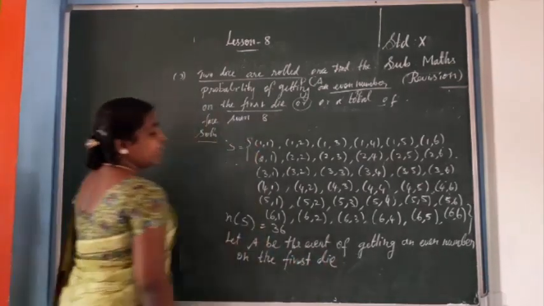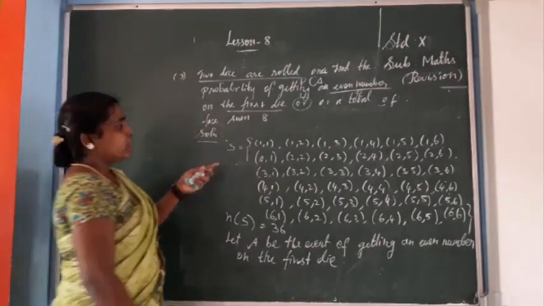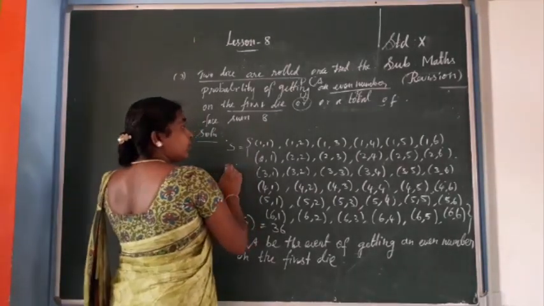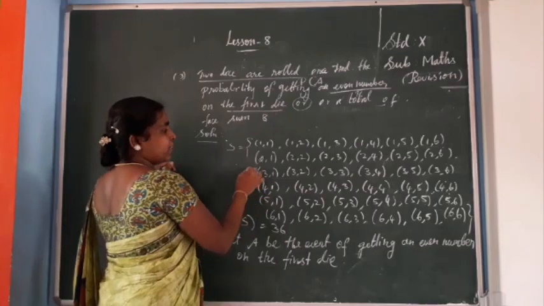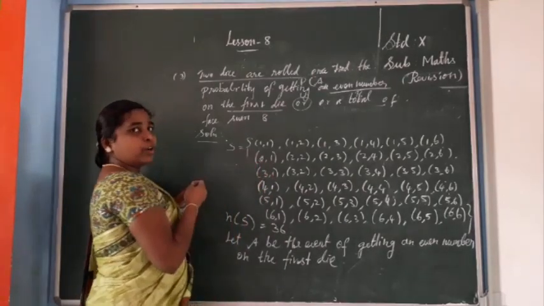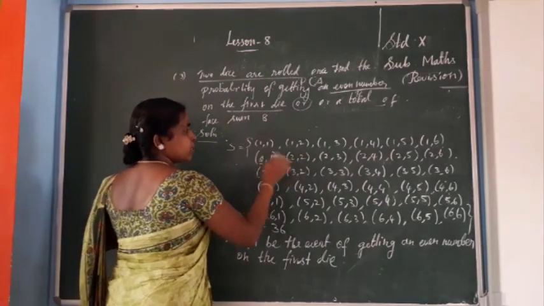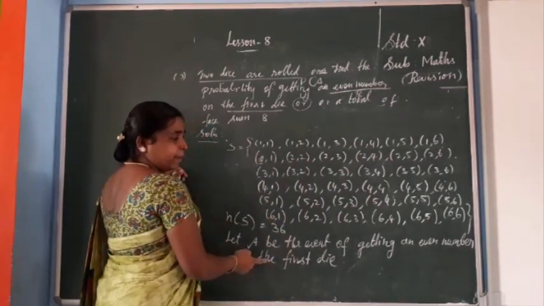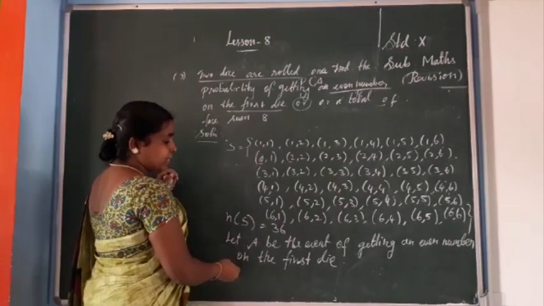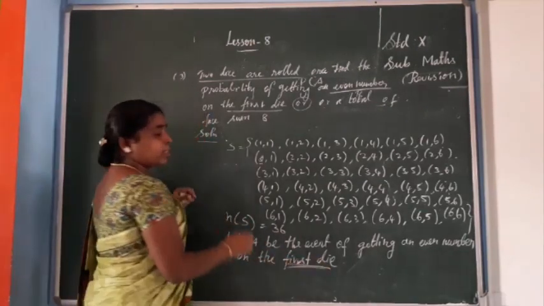So for the first die you need an even number. You see this structure, rolling the die, we got the sample space. The first place even means the even numbers you know: 2, 4, 6. It starts from 2, so this row is fully even. Not both dice, you need only the first one to be even.